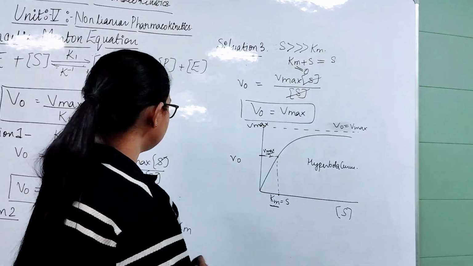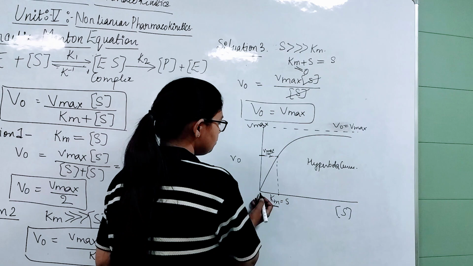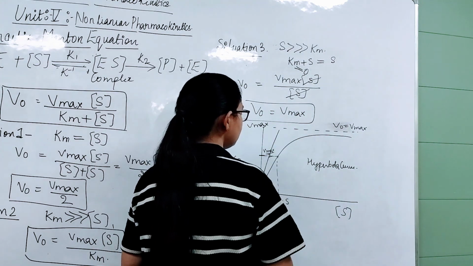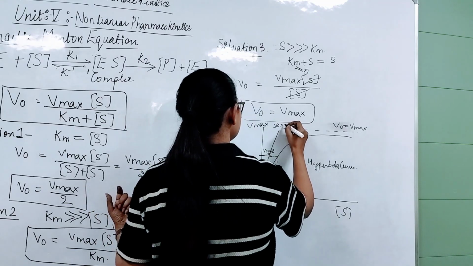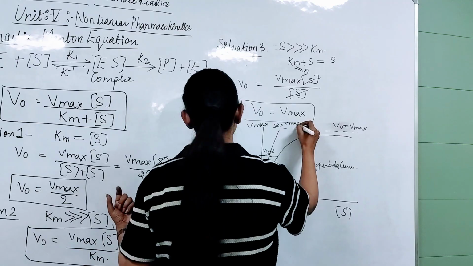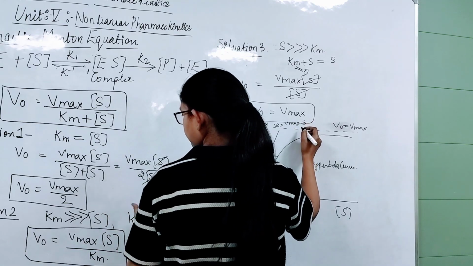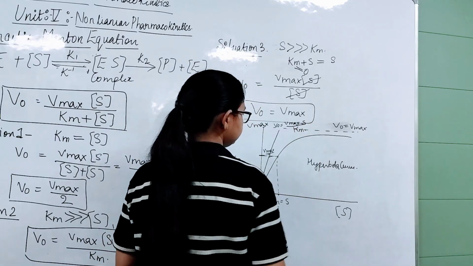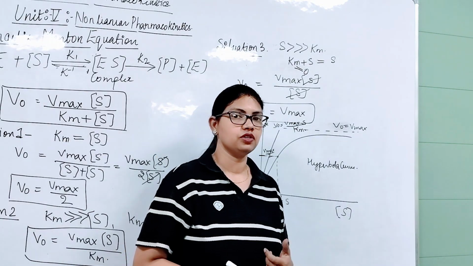And in the second situation, when the value of Km is greater, we will be at the origin, so we obtain a straight line curve, and here the value of initial velocity will be equal to Vmax S upon Km. So these are the 3 situations in Michaelis-Menten equation.